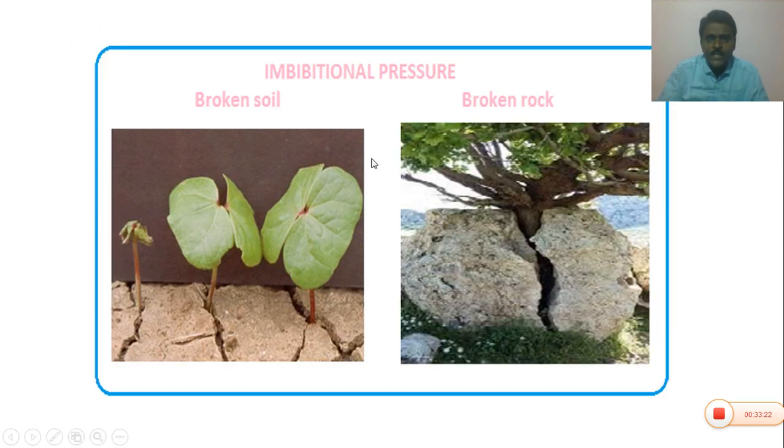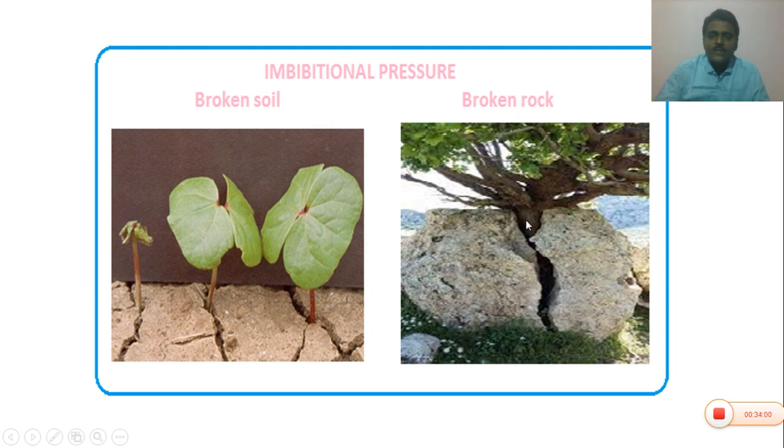So the imbibants, when absorbing water, have a certain pressure. It can release pressure in the form of heat. You can see here in this diagram, at the time of germination the soil also breaks when the seeds become seedlings, due to the imbibition pressure. Also, here and there we see some trees growing in small crevices of rocks.